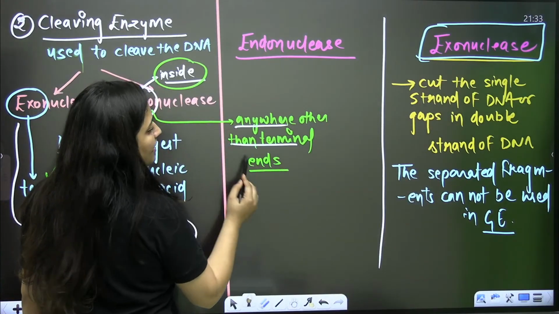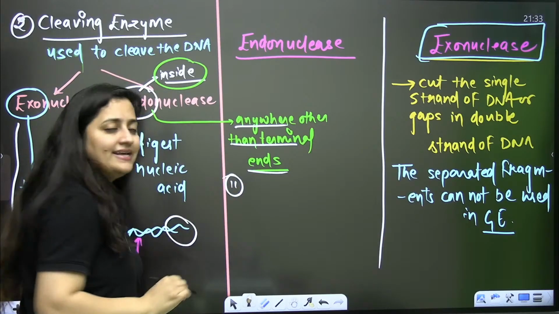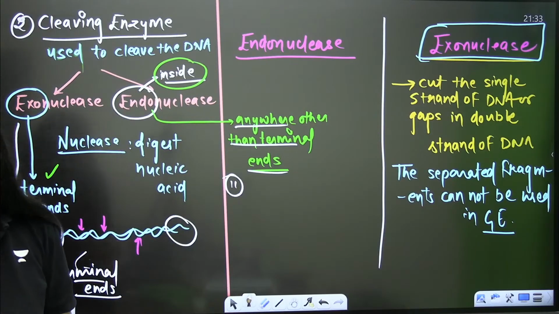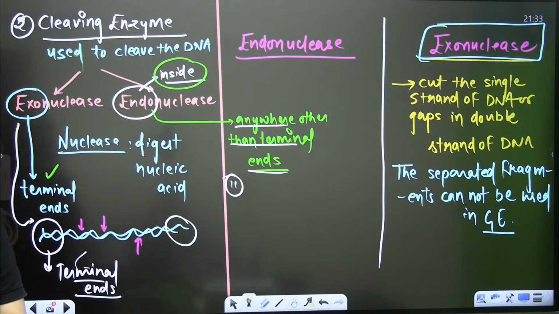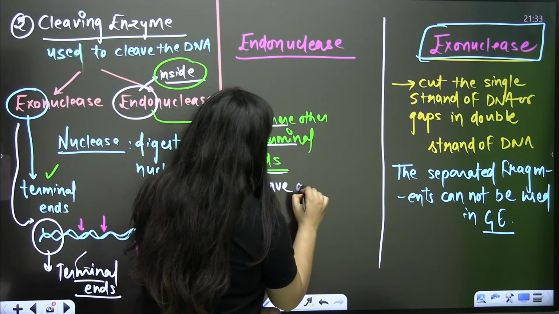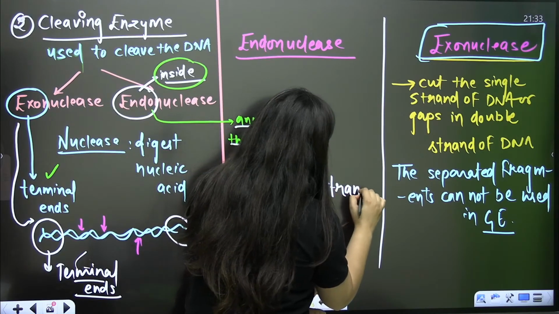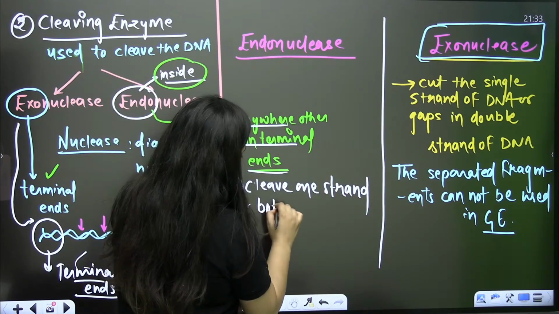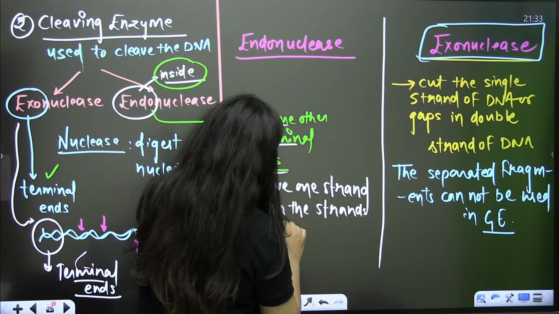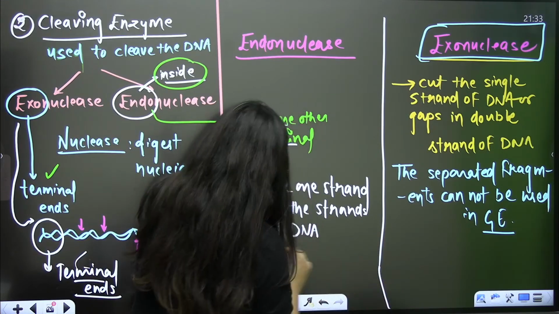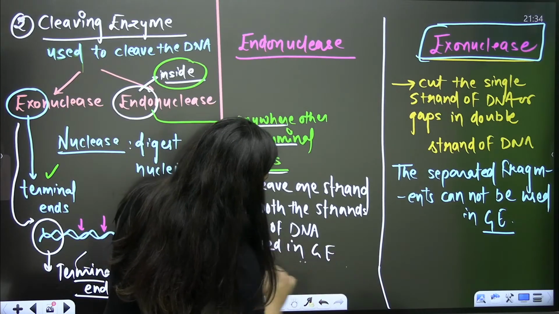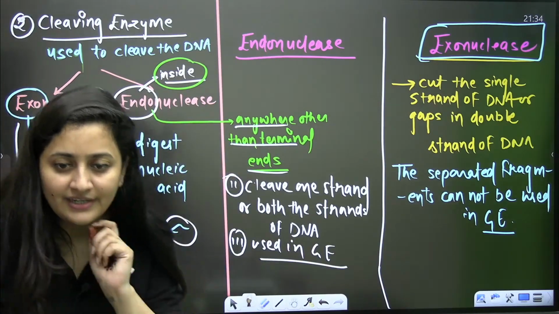Now, you know about the endonuclease. It can cut anywhere other than terminal ends. So this endonuclease can cut the single strand or it can cut the double strand of the DNA. When it comes to the endonuclease, it can cleave one strand or both strands of DNA. So obviously it is used in genetic engineering.